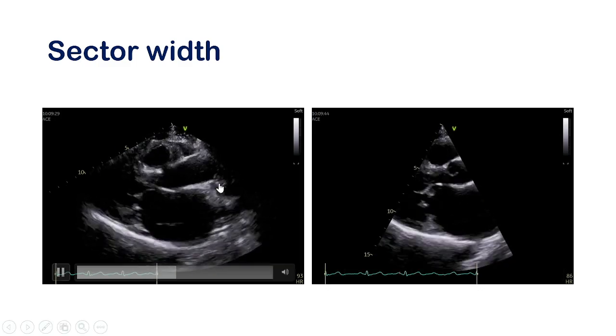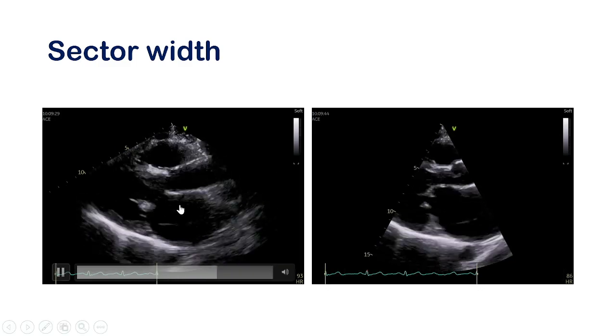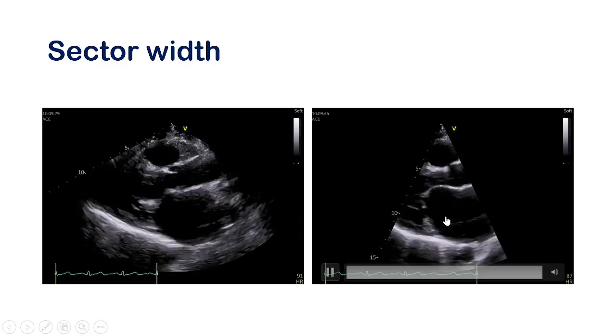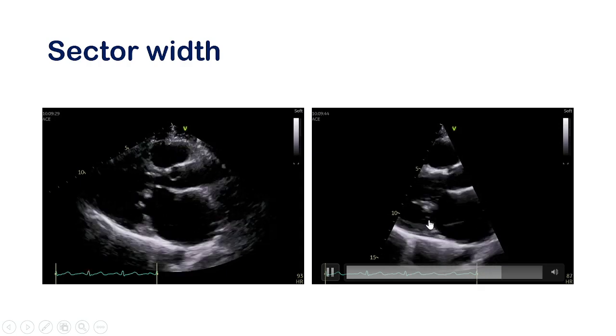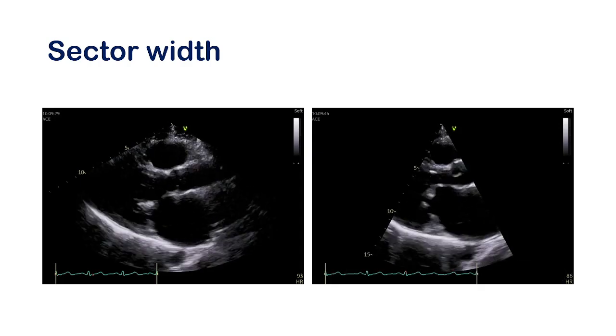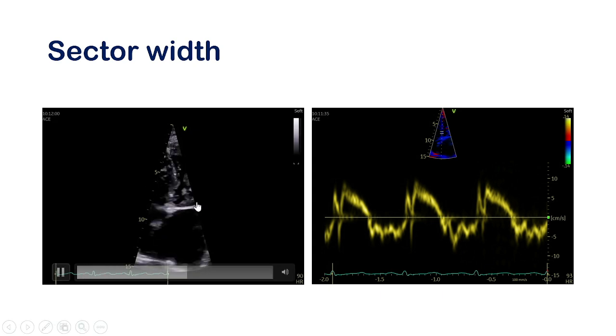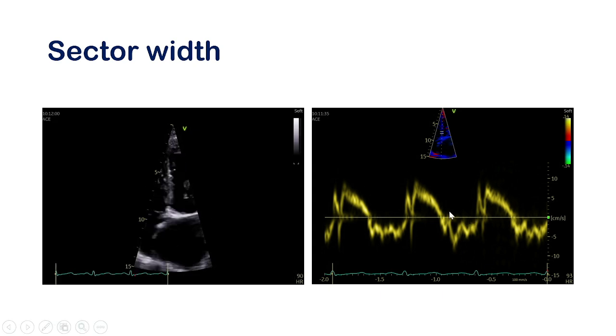If the sector width is larger, definitely the frame rate will go down and the image quality will be lower. If the sector width is smaller, the image quality will be better because the frame rate will go higher. And this is more applicable in the case of tissue Doppler imaging. You know better that in tissue Doppler imaging, we need a very high frame rate, which is more than 70. In that case, you need a very small sector width, and that will give you a better tissue Doppler imaging. If you use a larger sector width, this tissue Doppler imaging spectrum will not be that great.